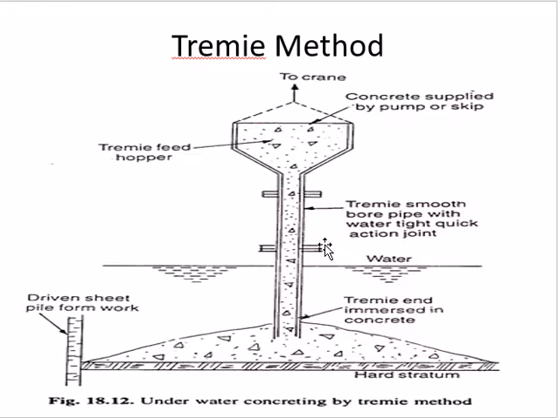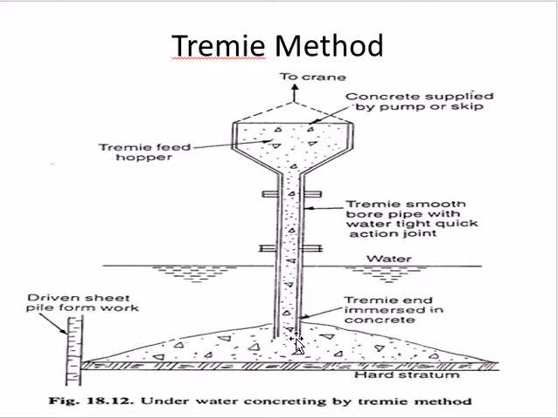So this is the schematic diagram of underwater concreting by the tremie method. Here the hopper is attached to the crane, and concrete is filled in by the concrete pump. This is the tremie smooth bore pipe with a watertight quick action joint. Here the water level is there, and the height of this pipe is from 1 meter to 3.5 meter according to the requirement. The pipe is fed down into the water up to where the hard stratum touches the pipe. So the tremie is a watertight pipe.